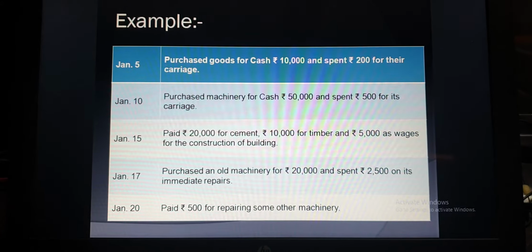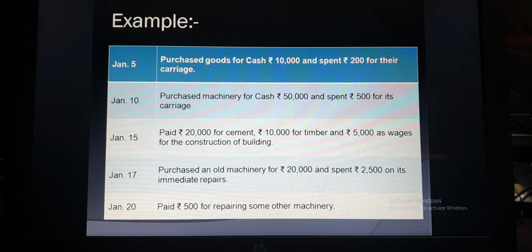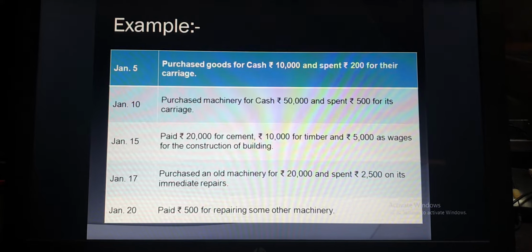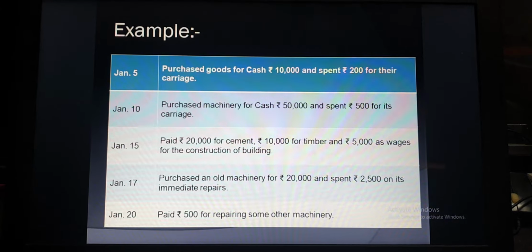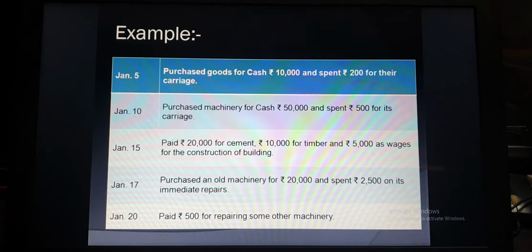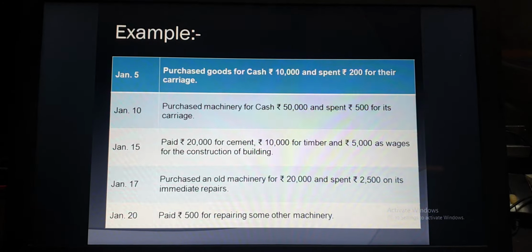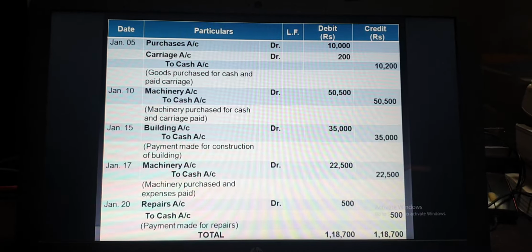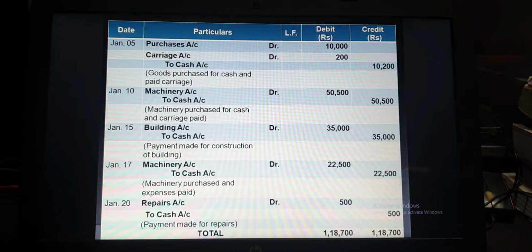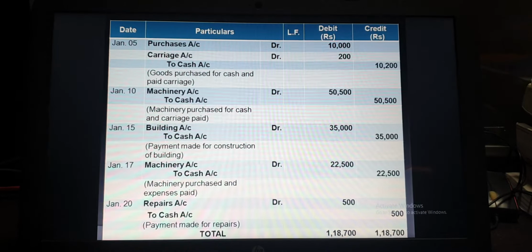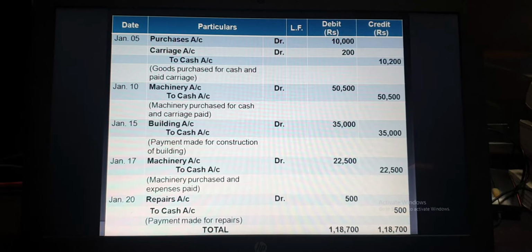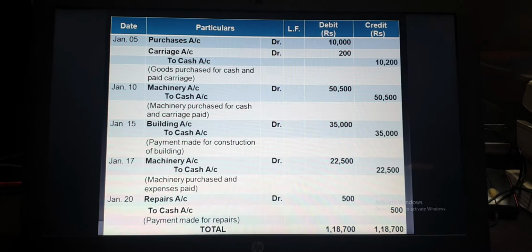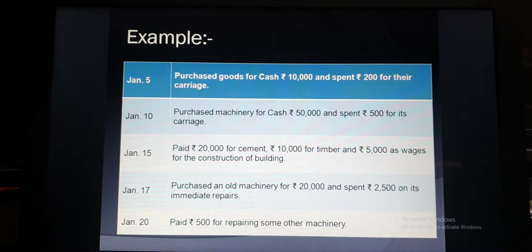All the expenditure, cement, timber and wages, was incurred on the construction of building. So building account debit 35,000 to cash account 35,000, because building is our asset.